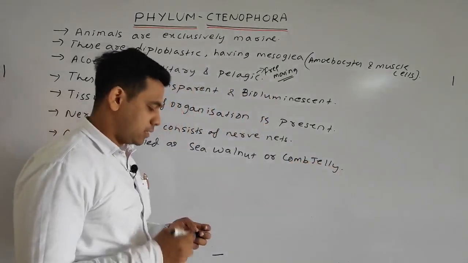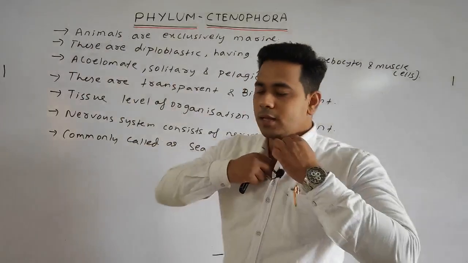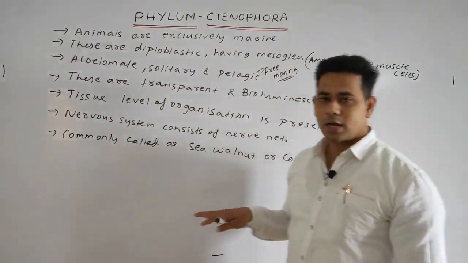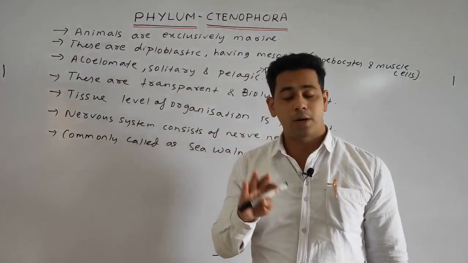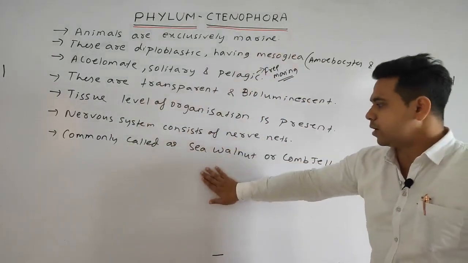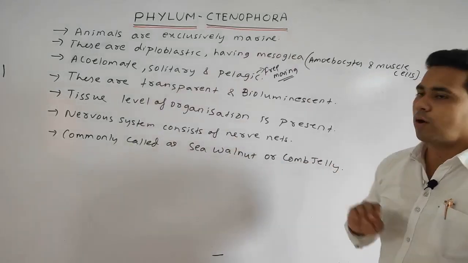Okay, these are the common names of the Ctenophora phylum. As the Porifera are commonly called sponges, accordingly the Ctenophora are also commonly called sea walnut or comb jelly.